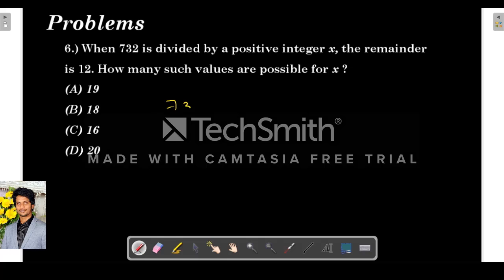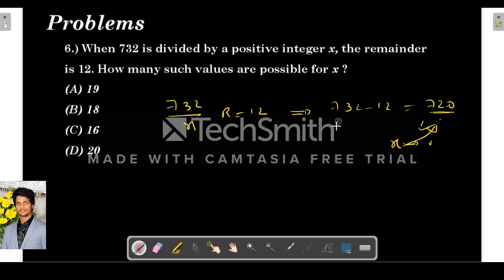So let's see. When 732 is divided by x, they are telling us the remainder is 12. So this means 732 minus 12, which is 720. For this 720, x is a factor. Means when x divides this 720, obviously the remainder will be 0. So x is a factor of 720.